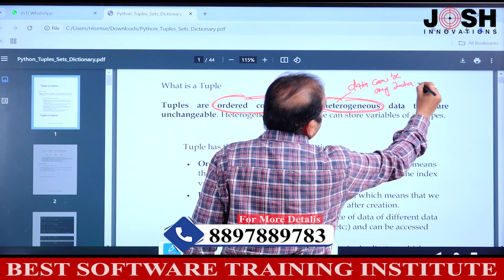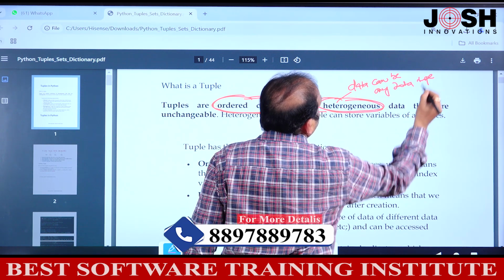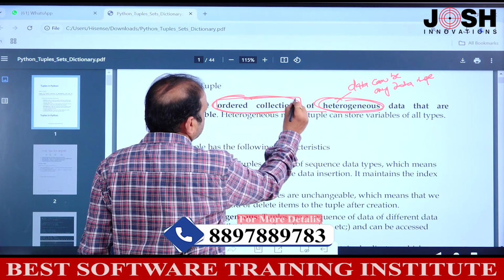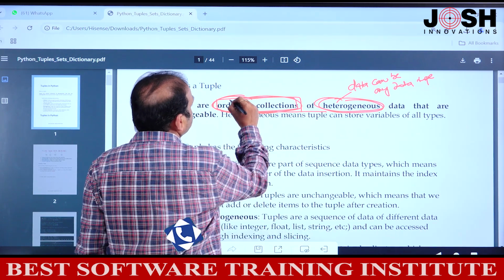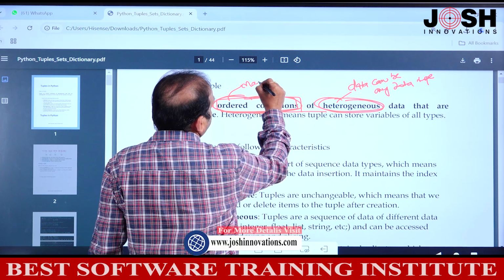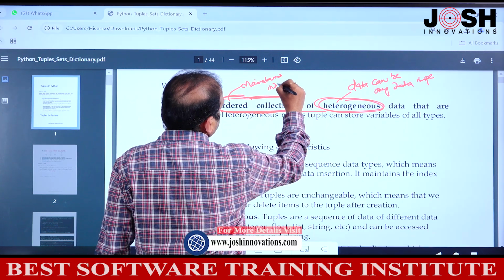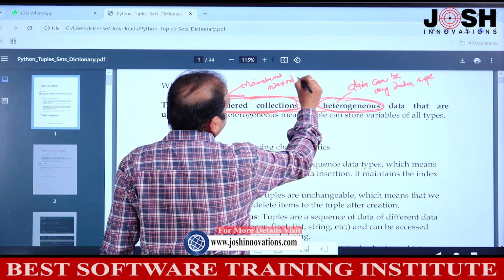It can be integer, it can be str, it can be boolean, it can be a list also. It is an ordered collection of items, which means it maintains index numbers, same like list.